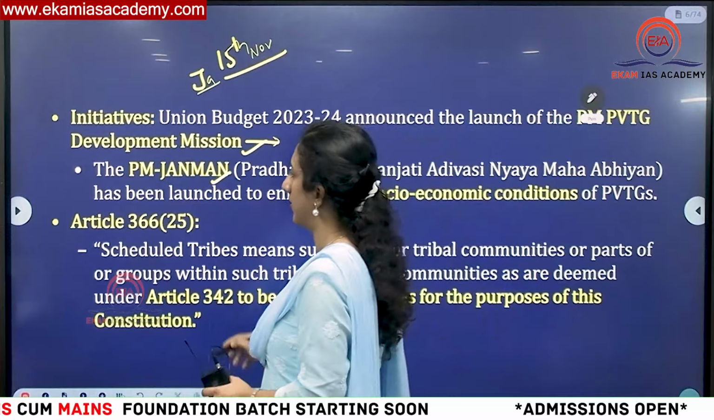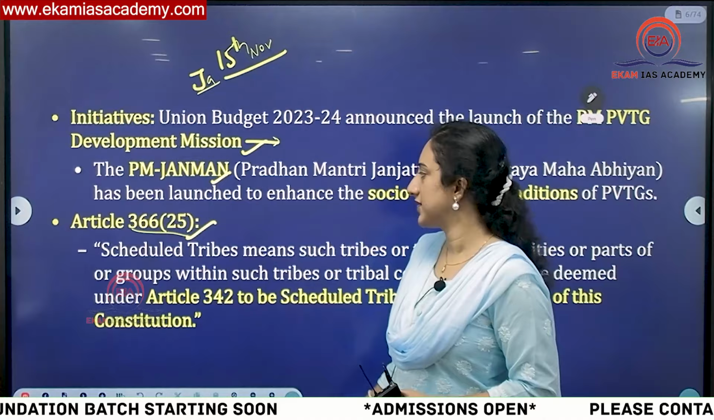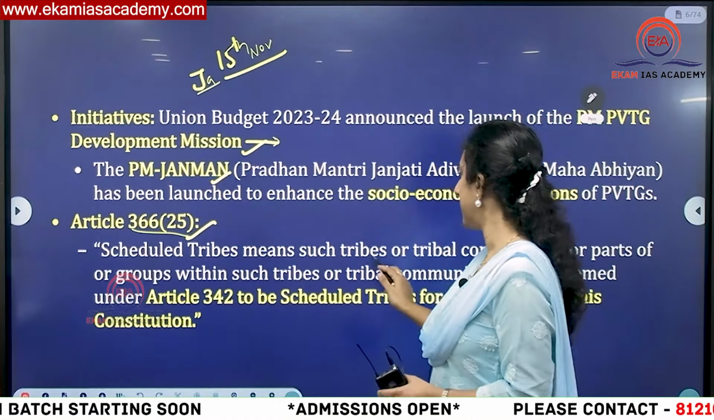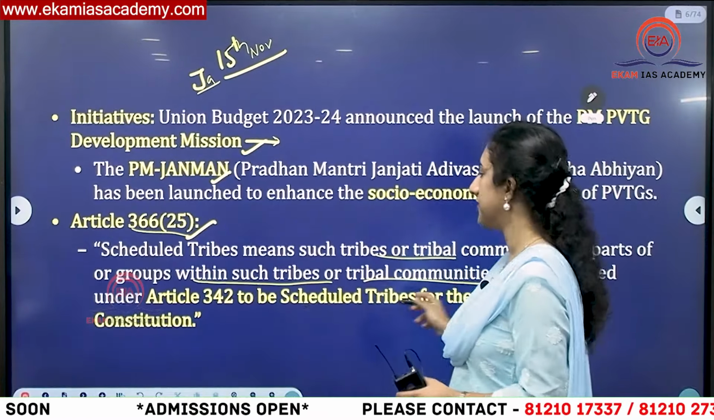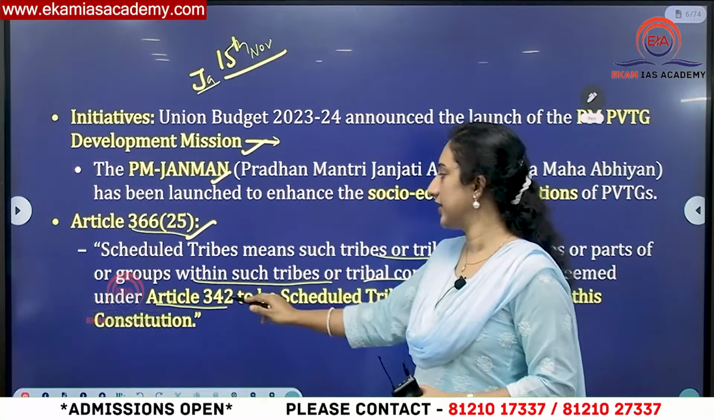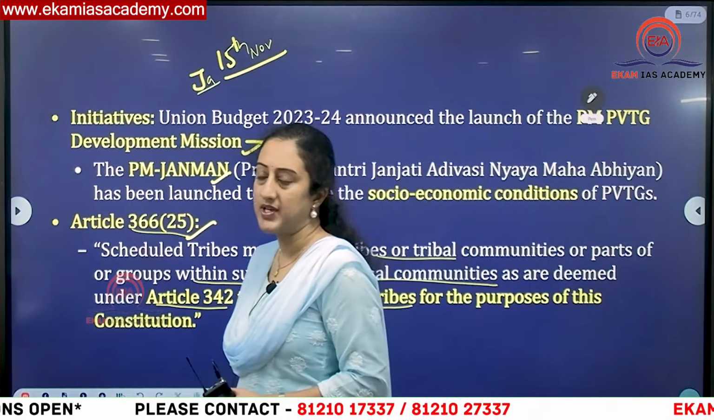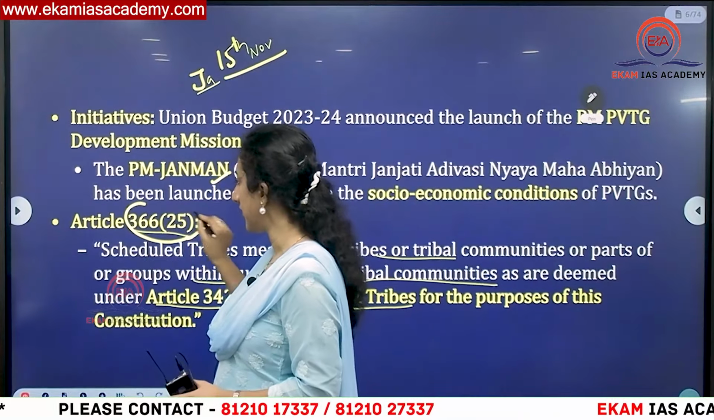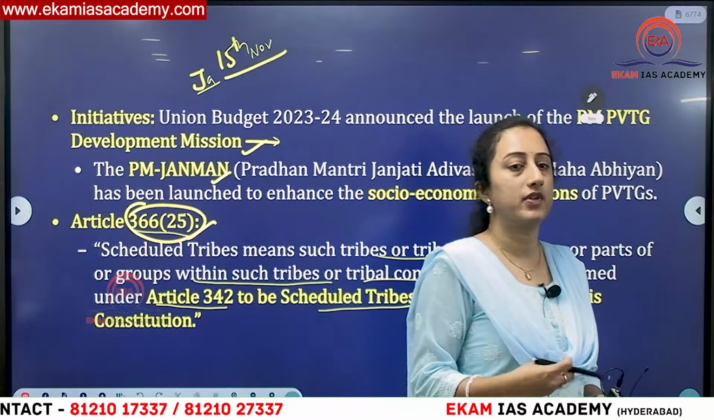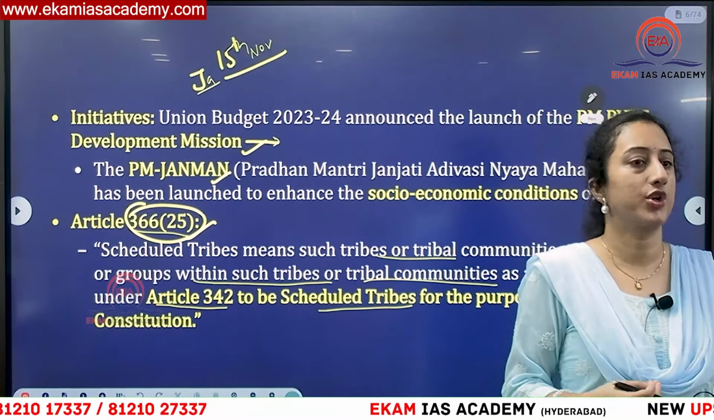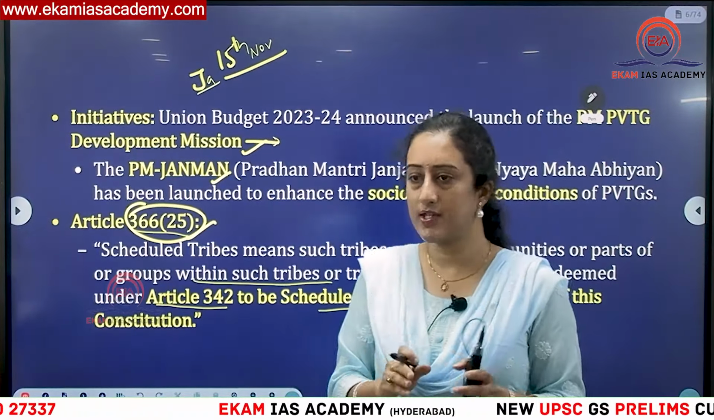Okay, that is one associated thing here. And you can see Article 366 Clause 25. This is saying that scheduled tribes means the tribes or tribal communities, or parts of them, who are deemed under Article 342 to be scheduled tribes for the purpose of this Constitution. Means this provision is mentioned under 366, but under 342 the President of India is empowered to say who are recognized as scheduled tribes. Okay, so Parliament will prepare the list; even with respect to SCs the same procedure is there.